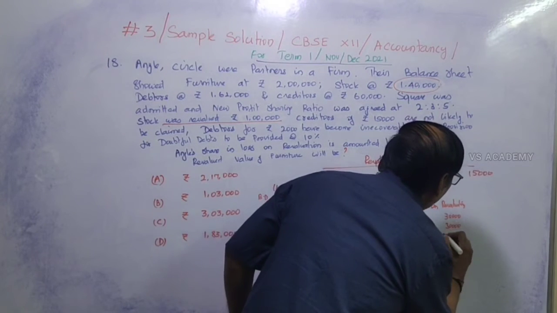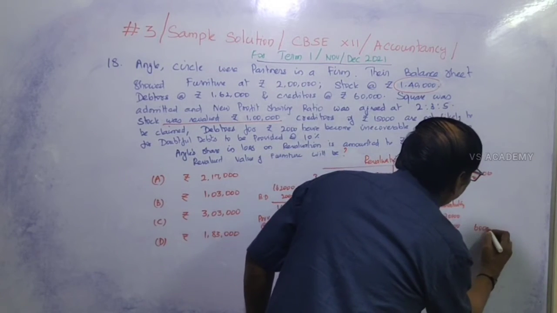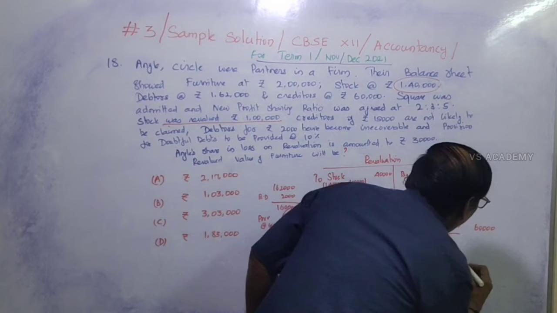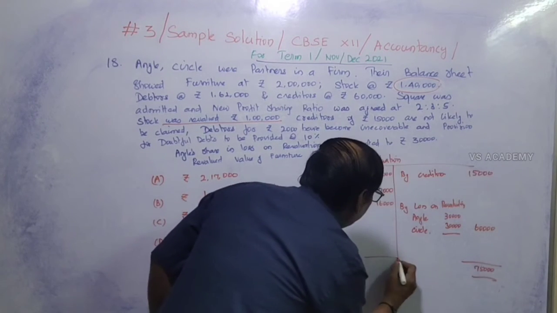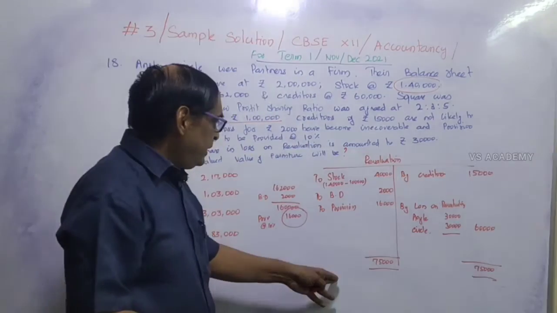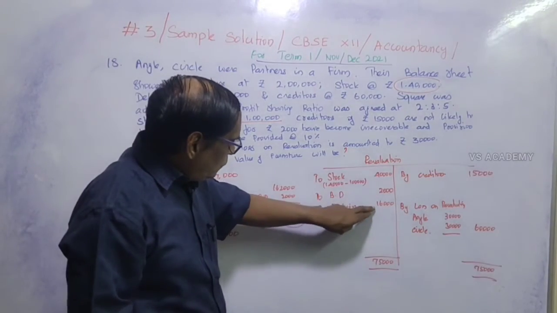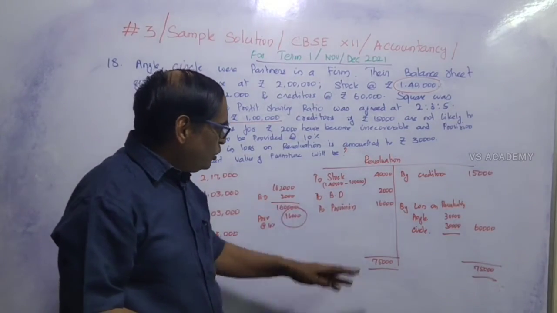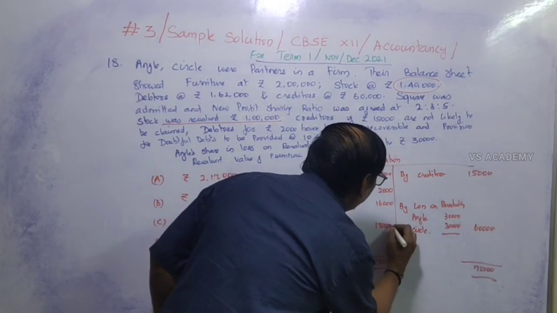So the total loss on revaluation is 60,000 rupees. If we add the credit side, that is 75,000 rupees. 75,000 rupees you have to transfer to the debit side, and then you have to deduct stock, bad debts and provision: 40, 2, 16. So 58,000 rupees we have to deduct. So the remaining balance should be 17,000.